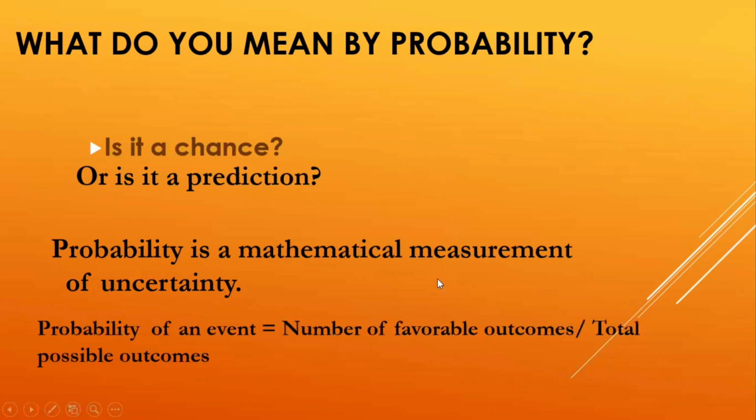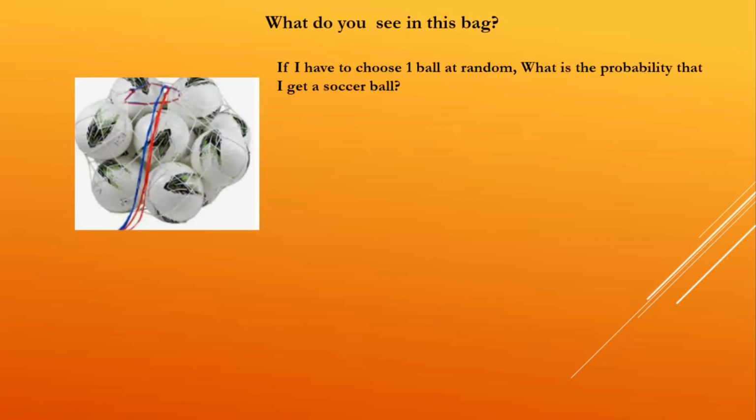To find the probability, we use the formula: probability of an event is equal to the number of favorable outcomes divided by total possible outcomes. Okay, let's understand how to find the probability. For example, what do you see here in this bag? Soccer balls. Suppose I have to choose one ball at random. What is the probability that I get a soccer ball?